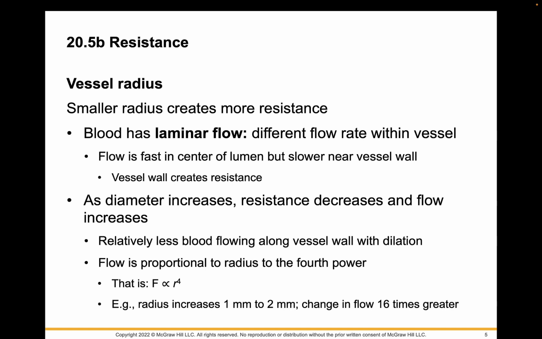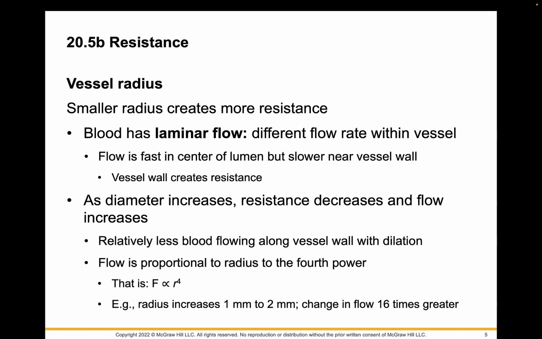When we talk about flow, one thing to keep in mind here is blood has a laminar flow. And what this is, it's a flow which is fast in the center of the lumen, but slower near the wall of the vessel. So it's the wall of the vessel that's actually creating resistance and slowing blood down along the sides. Now, as diameter increases, resistance will decrease, and we will see an increase in flow. So relatively less blood is flowing along the vessel wall with dilation.